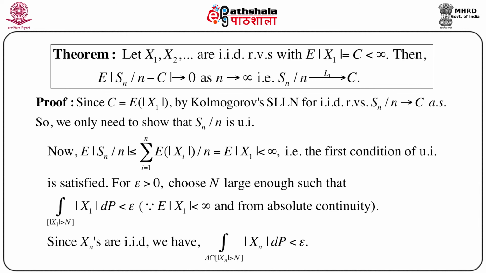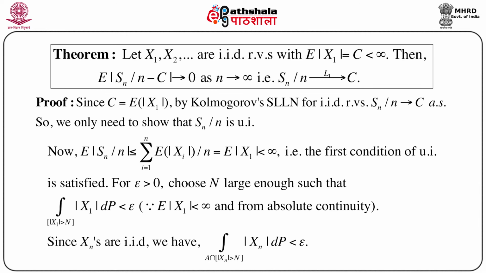Now the proof is very simple. Since c is the expectation of mod x1, we can write, by Kolmogorov's strong law of large numbers for IID random variables, that Sn by n goes to c almost surely. Now we only have to show that Sn by n is uniformly integrable.